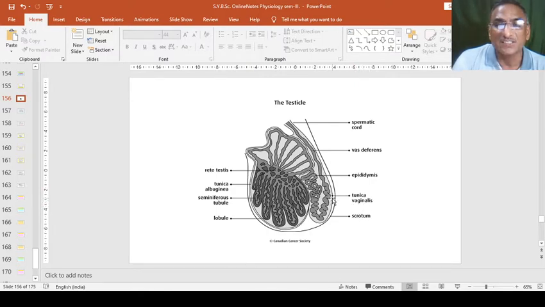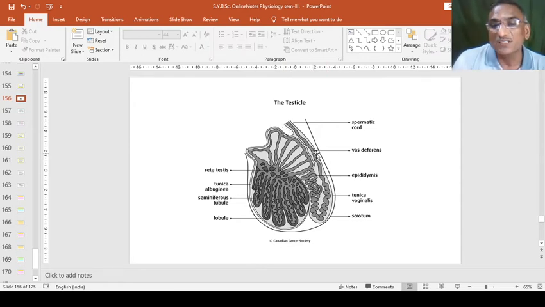We can say this is the outside and this is the inside structure. If we think that this is the posterior part, then the tubule, the spermatic cord, enters from here, or we can say the semen formed is ejaculated from this tubule, one and the same.